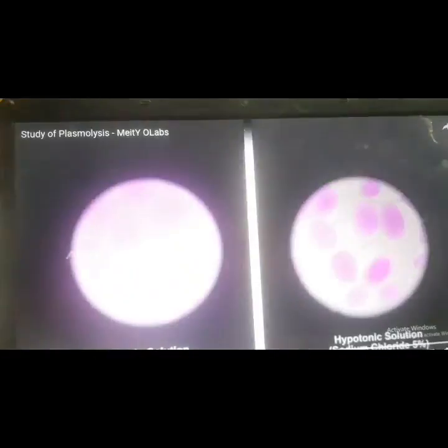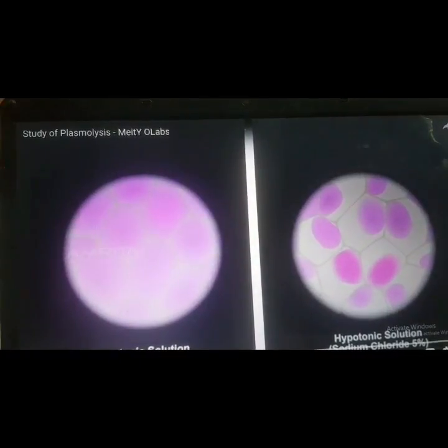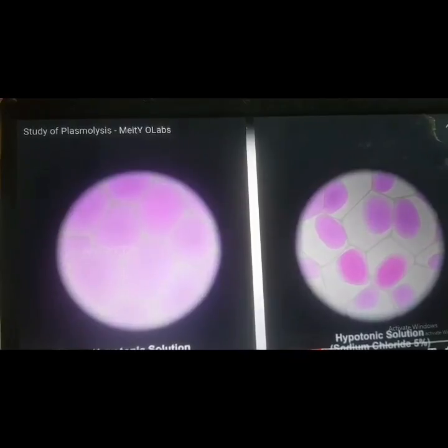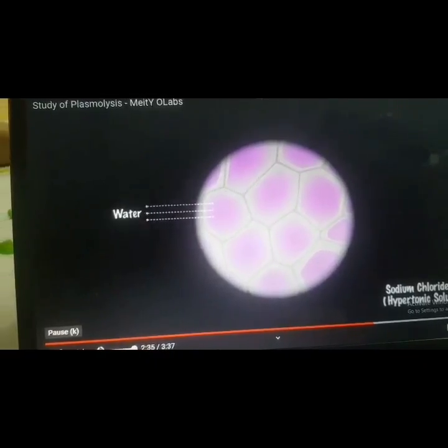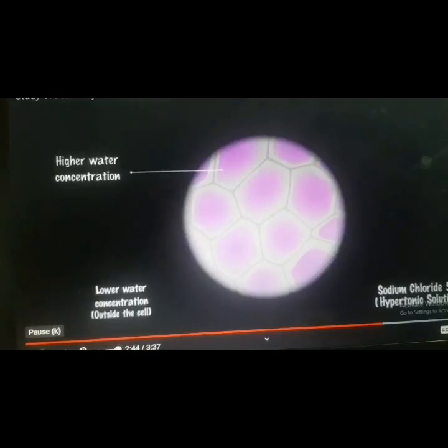Observation: after half an hour, we can observe that cells in sodium chloride 0.1% solution appear turgid, while cells in the sodium chloride 5% solution show plasmolysis. Conclusion: when plant cells are immersed in sodium chloride 5% solution or concentrated salt solution, water moves through the cell membrane into the surrounding medium because the water concentration inside the cell is greater than that outside the cell. Ultimately, the protoplasm shrinks and assumes a spherical shape. This is called plasmolysis.